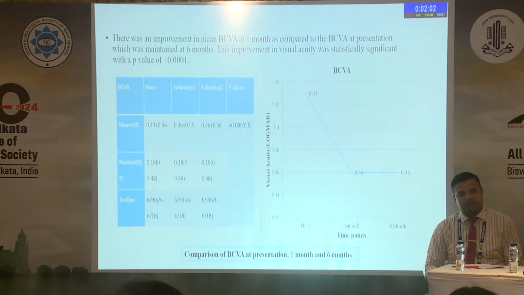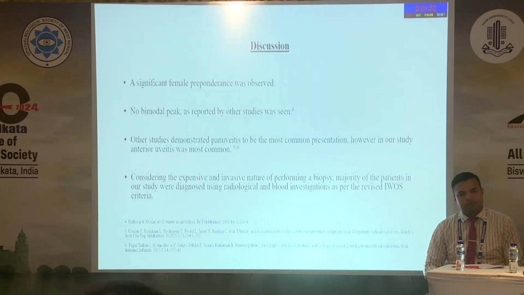There was an improvement in the mean BCVA at 1 month as compared to that at presentation, and this improvement was maintained at 6 months, which was found to be statistically significant. In discussion, significant female preponderance was observed. However, no bimodal peak as reported by other studies was seen. Other studies have demonstrated pan-uveitis to be the most common presentation. However, in our study, we found anterior uveitis to be most common.